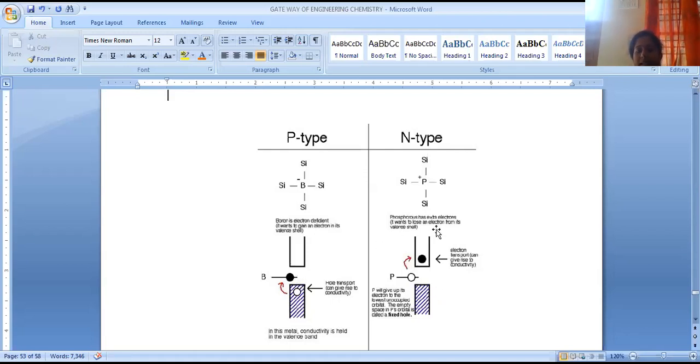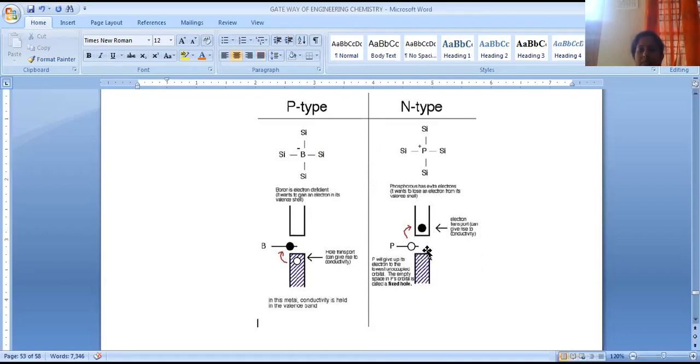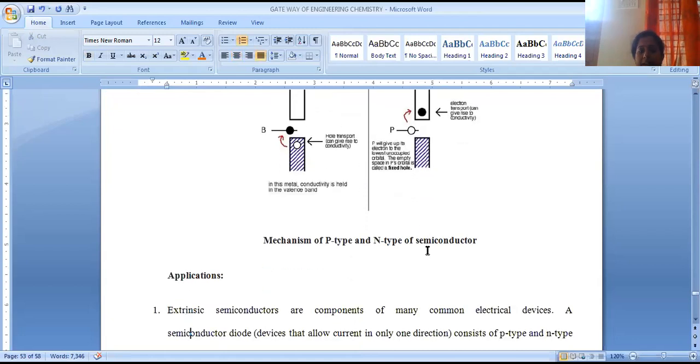In the case of N-type semiconduction, we are doping with phosphorus, which is an electron-rich species. These electrons are easily excited into the conduction band. So the energy gap between the valency and conduction band will be lowered when doping with phosphorus is done. Here a hole is generated that will accept electrons, and here electrons are present on the pentavalent impurity, so it will release electrons to the conduction band. This is about the mechanism of P-type and N-type doping.